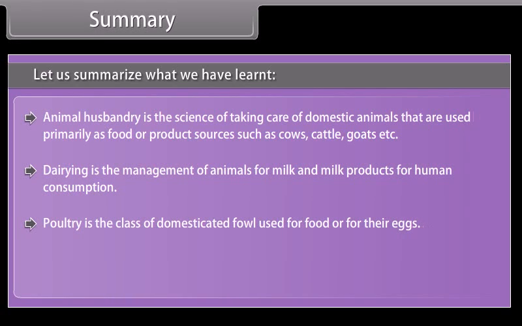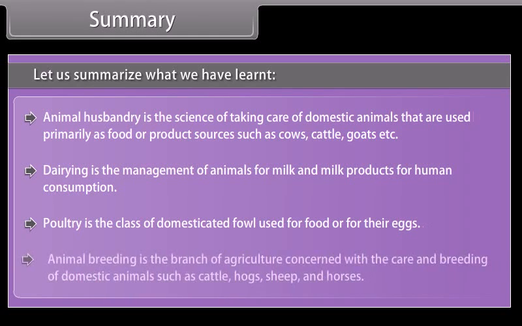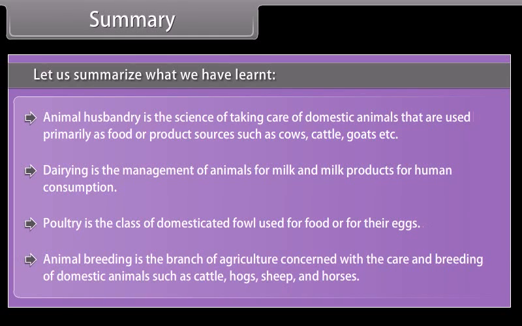Poultry is the class of domesticated fowl used for food or for their eggs. Animal breeding is the branch of agriculture concerned with the care and breeding of domestic animals, such as cattle, hogs, sheep, and horses.